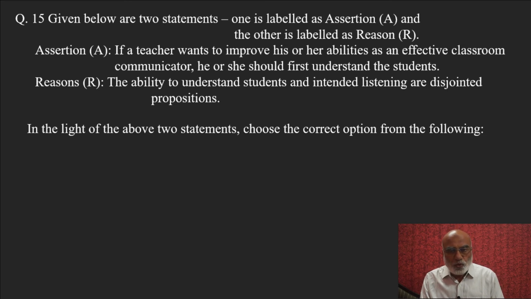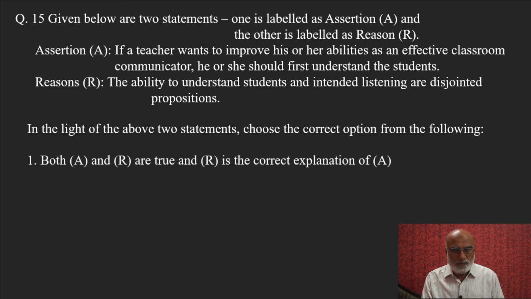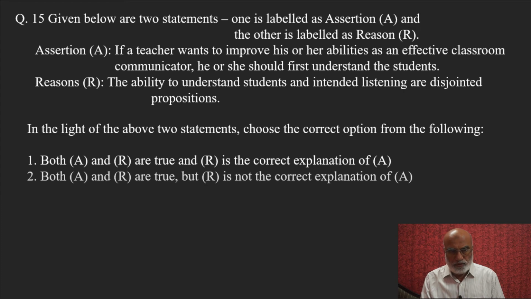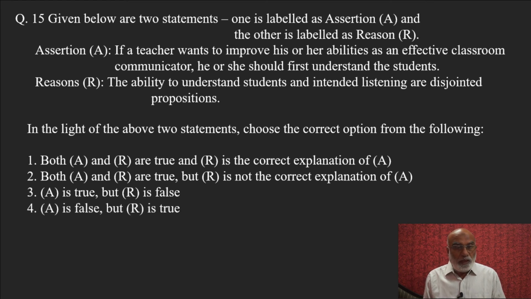Now, in the light of the above two statements, we have to choose the correct option from the following. First option says both assertion and reason are true and the reason is the correct explanation of A. Second, both A and R are true but reason is not the correct explanation of A. Third, A is true, R is false. Assertion is true but R is false. And fourth is assertion is false but R is true.